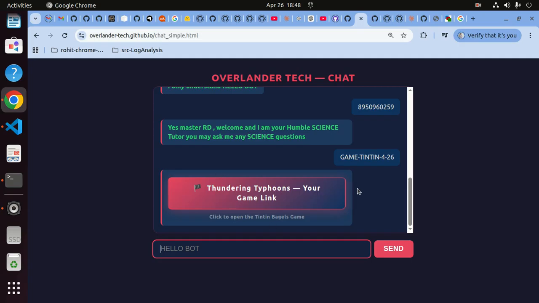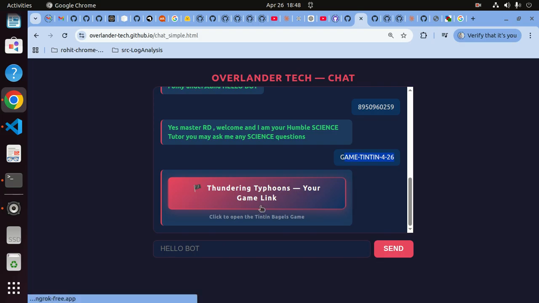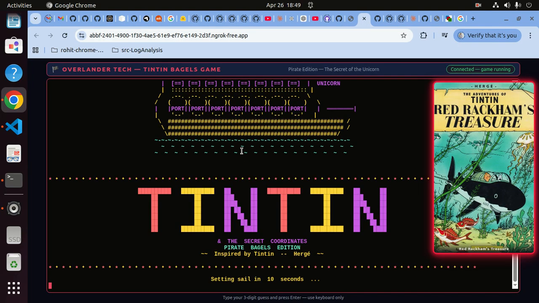And the moment you give that code, game Tintin, and it says Thundering Typhoons, your game link or whatever. So yeah, this comes up. And from here onwards, this is not OpenClaw. From here onwards, it is just Claude Code, that also in VS Code. Quickly did a couple of things. Pretty decent, obviously pretty decent.